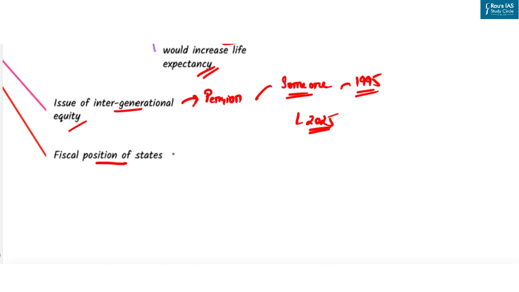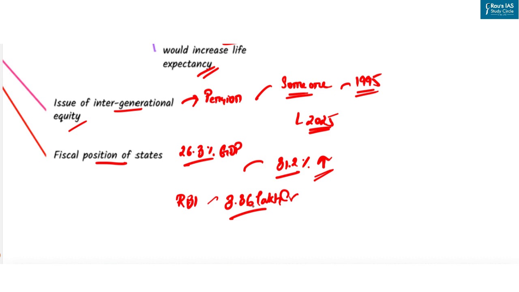State government debt has risen from 26.3% of GDP in 2019-20 to 31% in 2021-22. This will need to be brought down to manageable levels. Shifting back to the old pension scheme will only further increase the burden on the state. As per RBI, total pension expenditure of all states put together stood at 3.86 lakh crore in 2020-21, and states must desist from such fiscally unwise moves, as suggested by RBI.